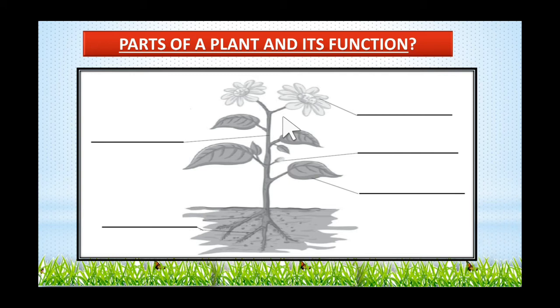Here we have to identify the different parts of a plant. What is this? This is a flower, right? And this one is a bud. This one is a leaf and root, then stem. So what are the different parts? Flower, bud, leaf, root and stem, right? So you have to write there flower, bud, leaf, root and stem.